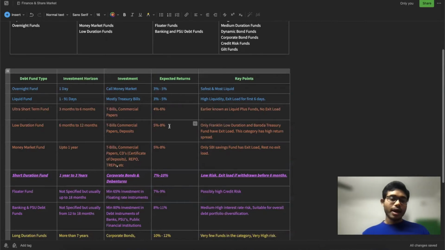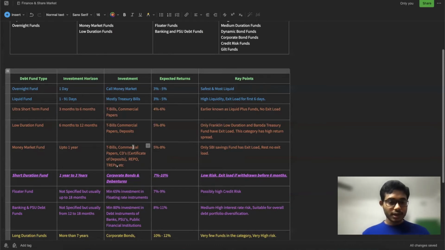And in case of money market fund, if you want to save your money for up to 1 year, you can consider this type of fund. Let's say you want to buy something within a year, you can consider this type of fund. These also invest in commercial papers, treasury bills, repo, and TREPS. So there are a lot of different types of money market instruments.